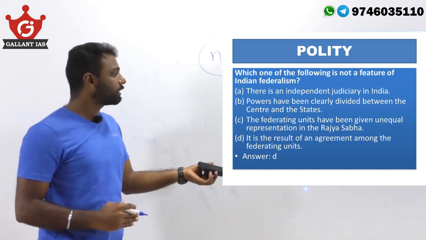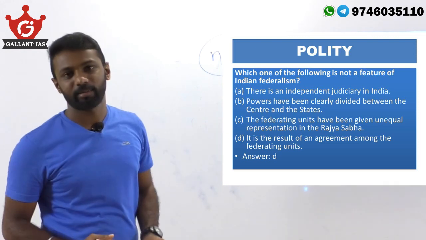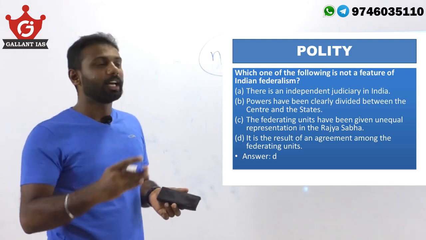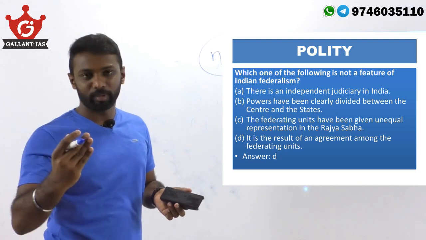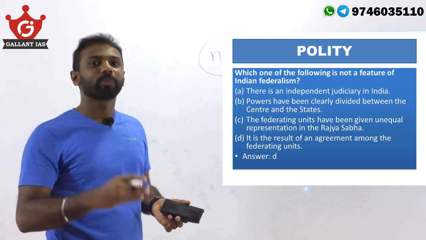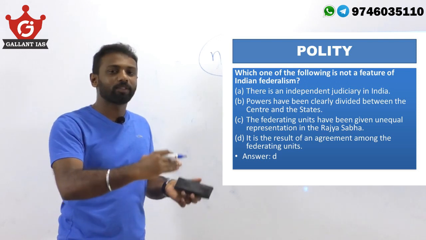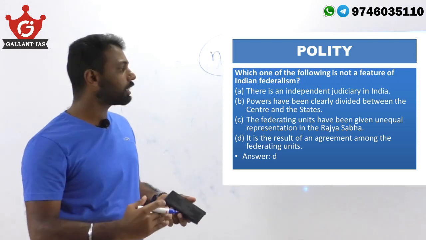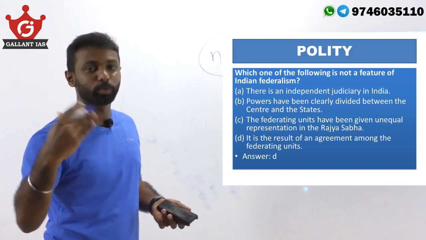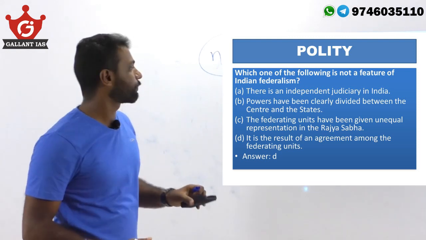Regarding the third statement, the federating units have been given unequal representation in the Rajya Sabha. Exactly. Take US federalism for example. In their 50 states, all have equal representation in their upper house, that means 2 members from each state, so a total of 100 members. But in India, it varies from 1 to 31. Depending upon the population, smaller states with less population have fewer MPs in the Rajya Sabha, and states with more population have a larger number of MPs. So this statement is also a part of Indian federalism.